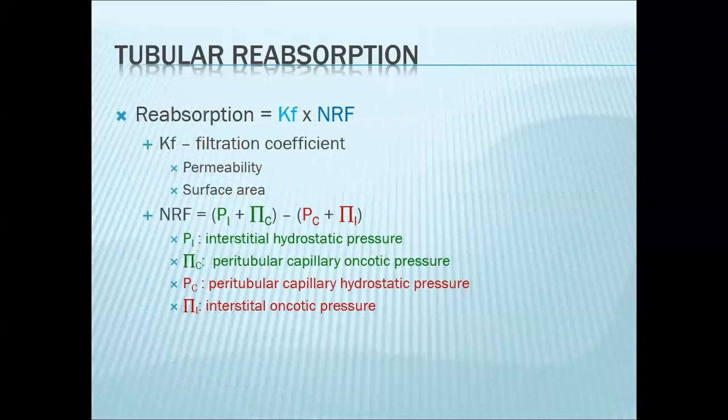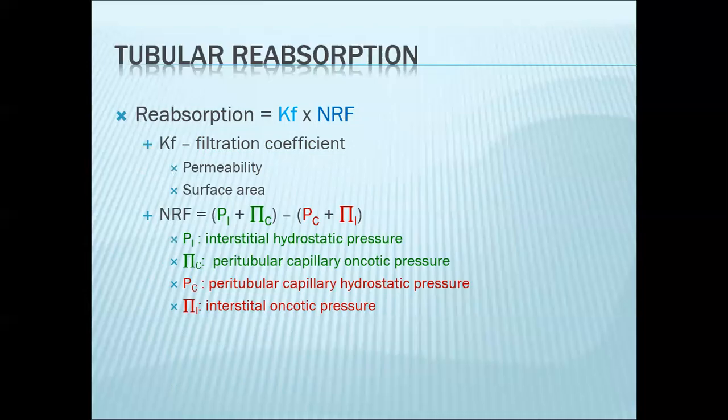Okay. Now, just like filtration, we can also calculate for your reabsorption rate. Now, if you look at the formula, it is similar to your glomerular filtration rate. So this is also your filtration coefficient multiplied by your net reabsorptive force, or your Starling forces. However, if you will inspect closely, it is not actually the same formula. It's a totally different formula. So for your net reabsorptive force, this is typically your pro-reabsorptive factors minus your anti-reabsorptive factors.